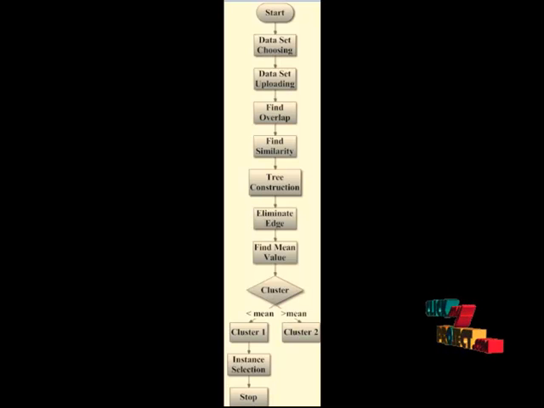The clustering process is divided into two parts, cluster 1 and cluster 2. Cluster 1 has the best values. Cluster 2 has the worst values. Cluster 1 is again checked by the instance selection. The instance selection gives the best values for the dataset.